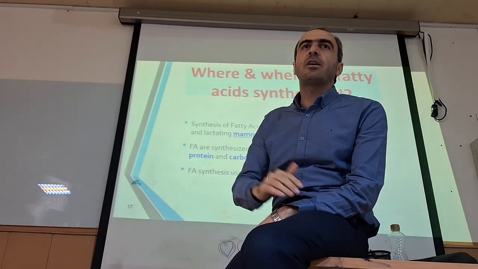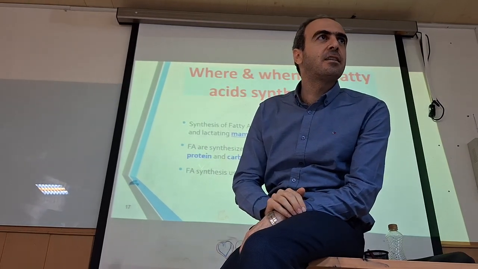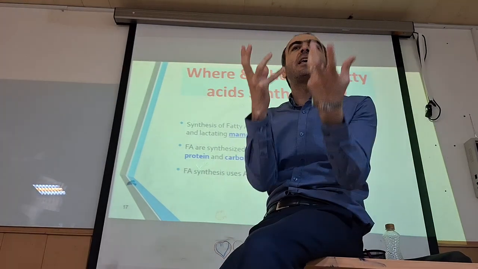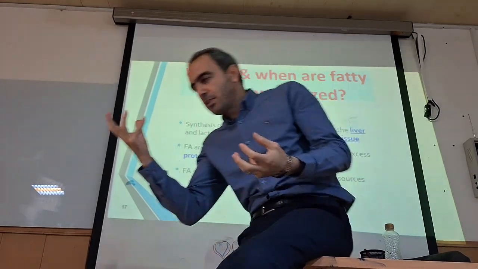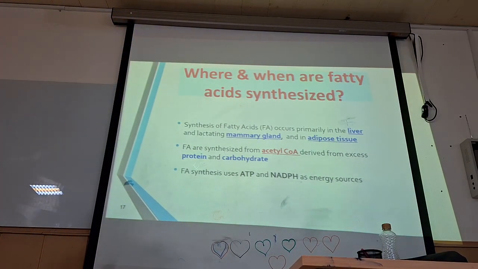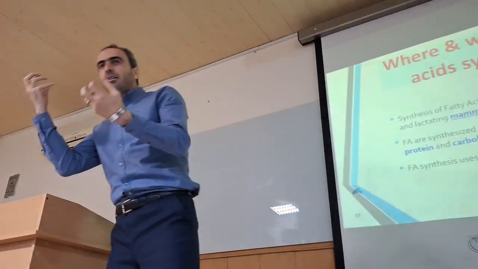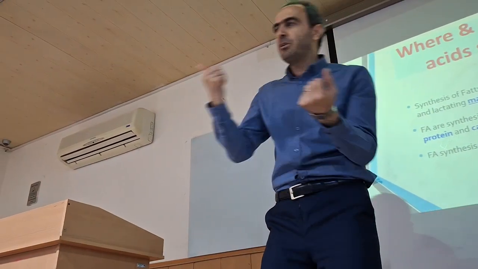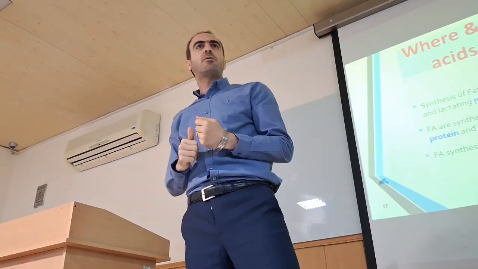And where is the location of fatty acid synthesis? Cytoplasm. So, how can we fix this problem? The source of fatty acid synthesis, acetyl-CoA, is located in the mitochondria, and we need this acetyl-CoA for fatty acid synthesis.